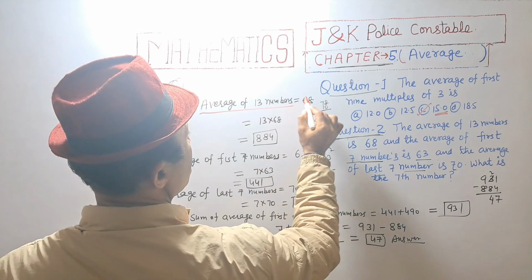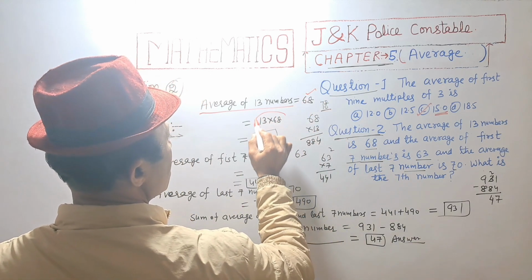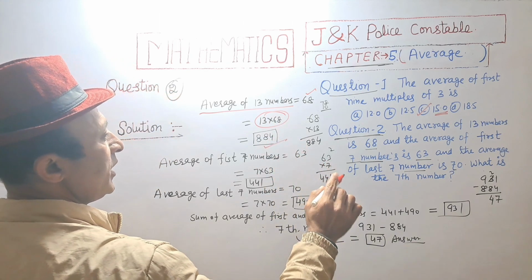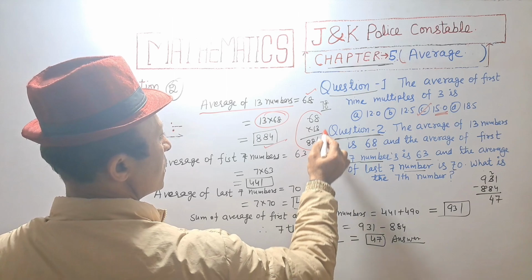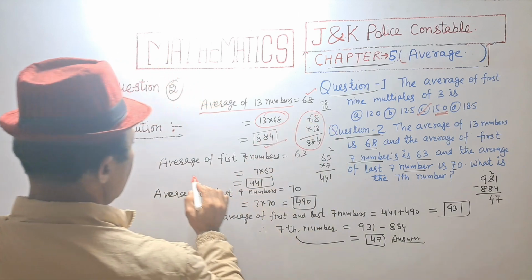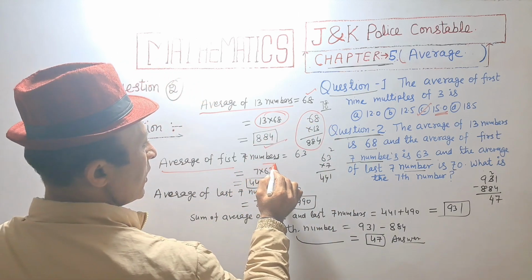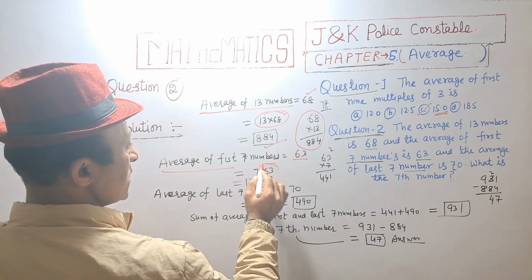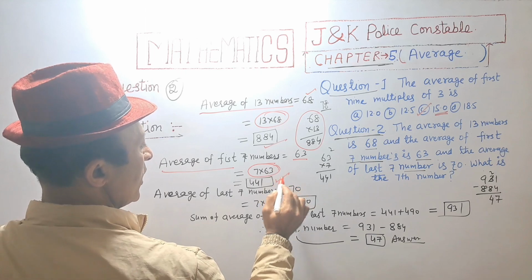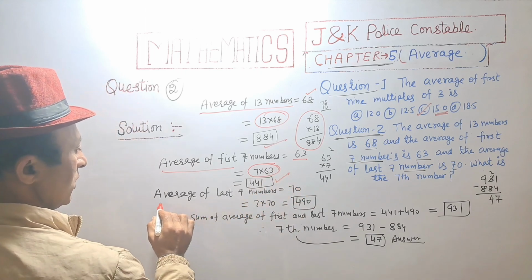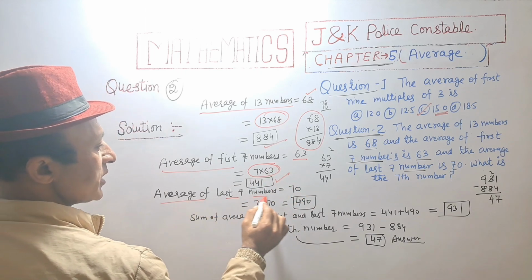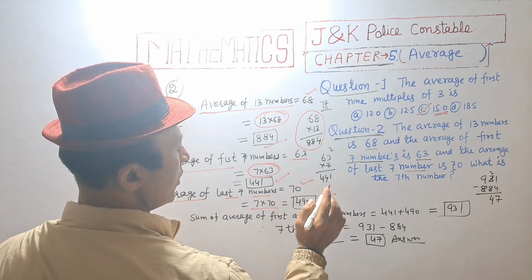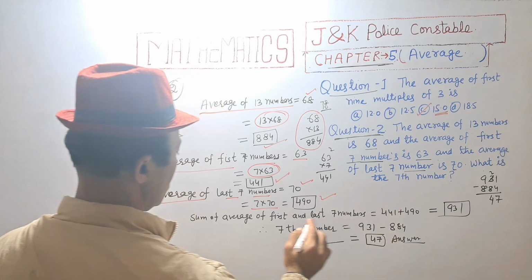Average of 13 numbers is 68. 13 multiplied by 68 is equal to 884. And the average of the first 7 numbers is equal to 63. So 7 into 63 is equal to 441. Average of the last 7 numbers is 70. 7 multiplied by 70, we get 490.